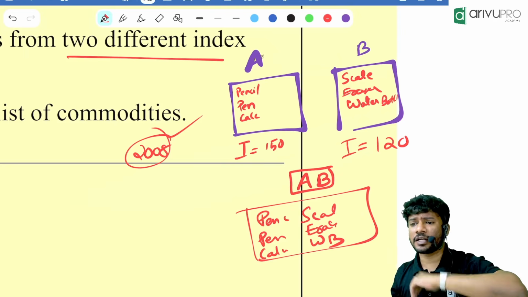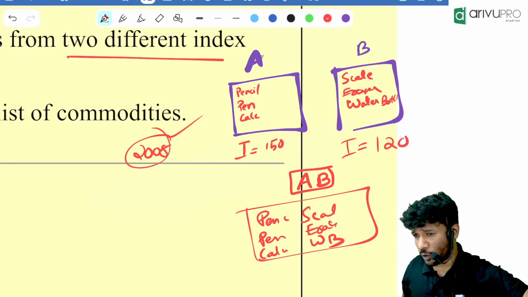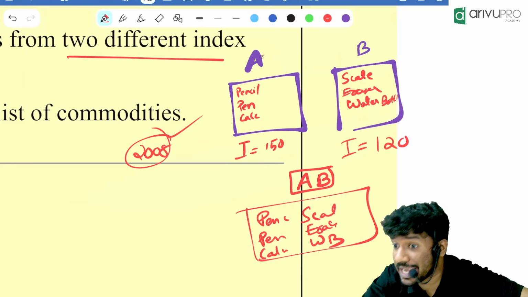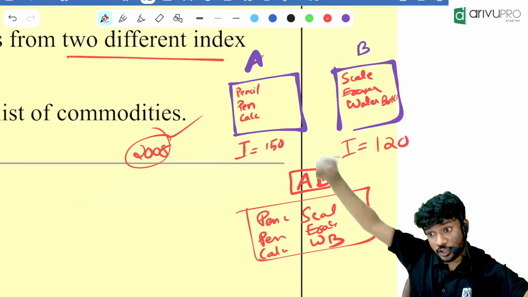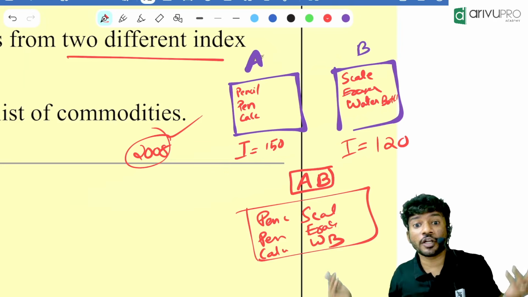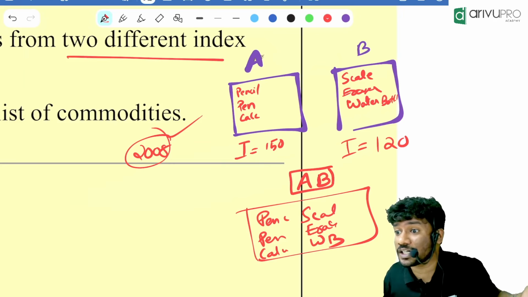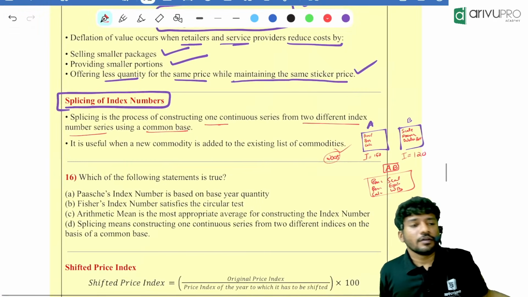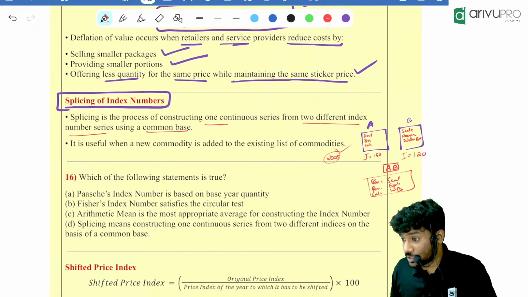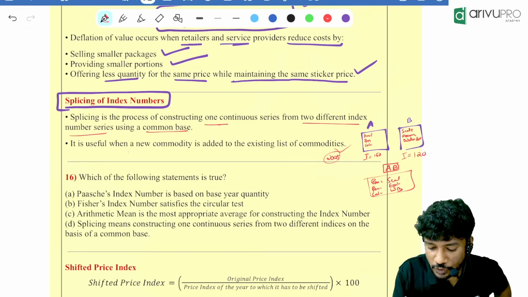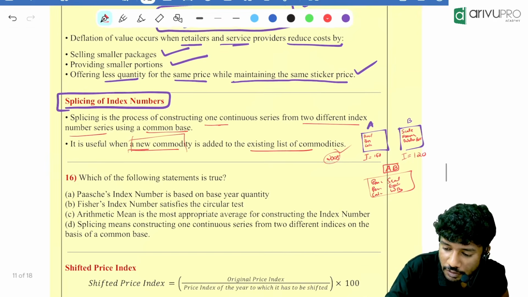Now take the example of AI. Previously coding was there, Python, Java, everything together in the tech world. Then AI came into the picture. Now they will include AI in the index. In order to include AI, what should they do? Splicing. So constructing a new index number from two or more different index numbers is called splicing. Very important. It is useful when a new commodity is added to the existing list of commodities.